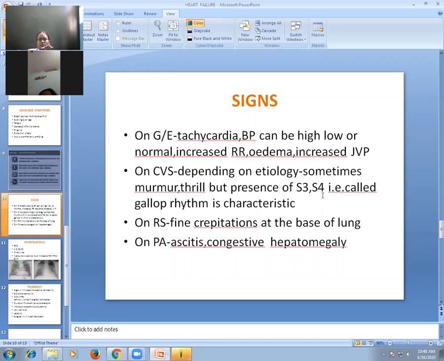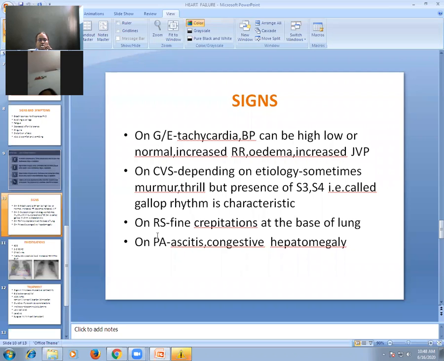As already we discussed, presence of S3 and S4, third heart sound, fourth heart sound, is called gallop rhythm, which is very characteristic of heart failure. The presence of S3, third heart sound, always suggests that patient is in cardiac failure. So this is very characteristic of heart failure, presence of third heart sound called gallop rhythm.